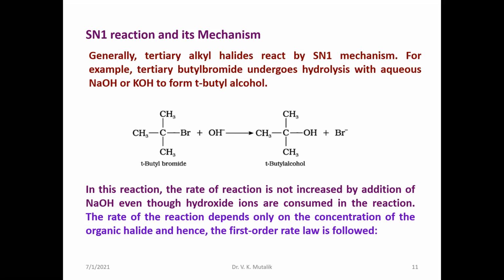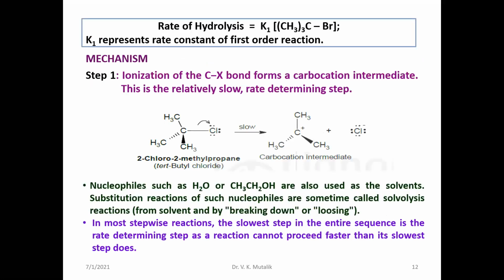What is the mechanism of this SN1 reaction? We can explain it with respect to hydrolysis of tertiary butyl bromide. It involves a two-step mechanism. The first step is a slow step, called the rate determining step. Step 1 involves ionization of the carbon to halogen bond.